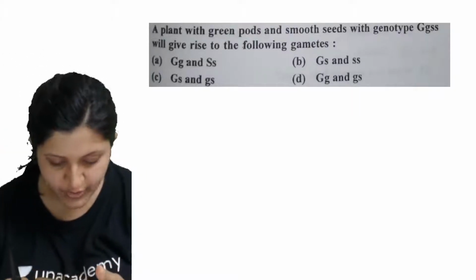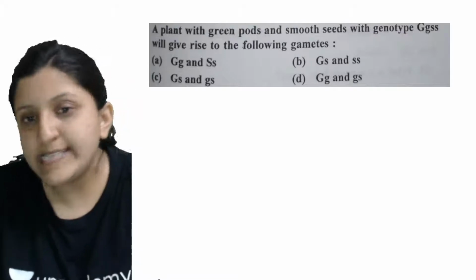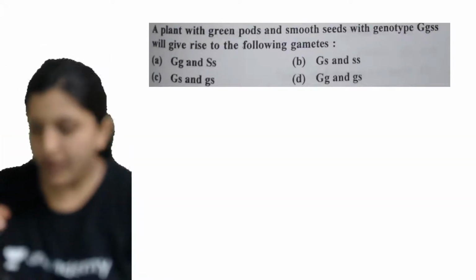Hi Mahi, good evening. So let's have a look at the other one. Just a second.